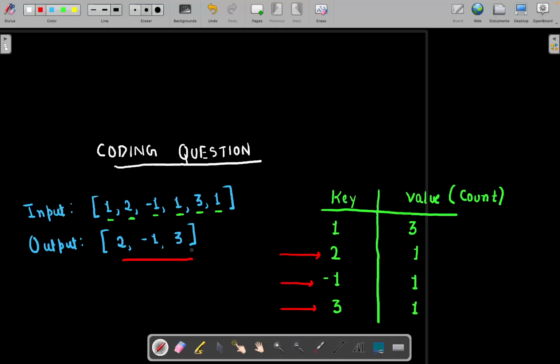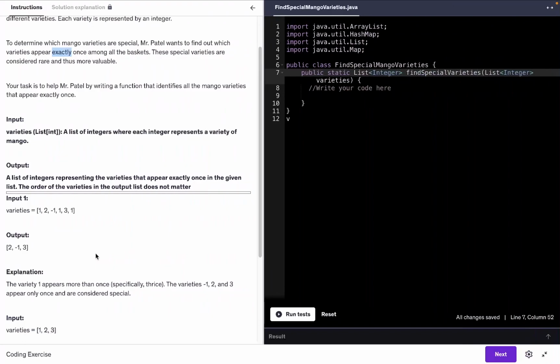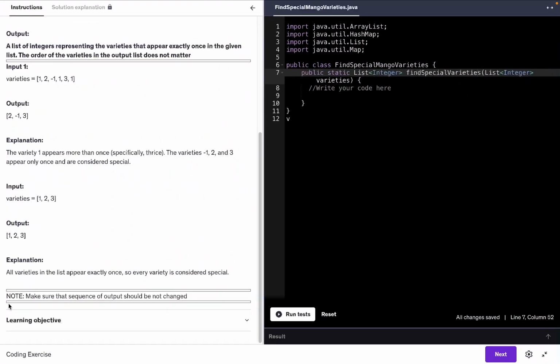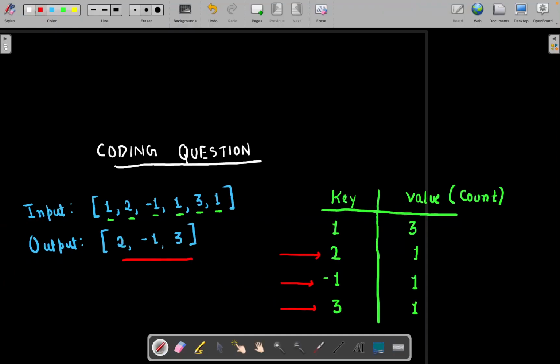Now the question is how you are going to print it. It's going to be very simple. You can use a set or any other way to traverse the hash map, but in this example I am going to use a set only. But you need to take care of one very important thing here. If you see, the note says to make sure that the sequence of outputs should not be changed. And in the hash map, when we store the elements, the sequence is not maintained.